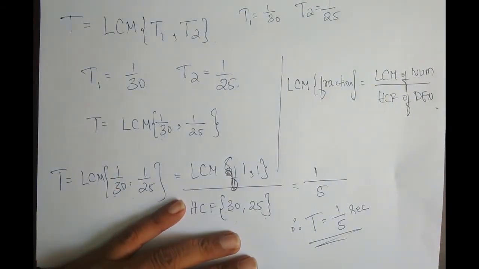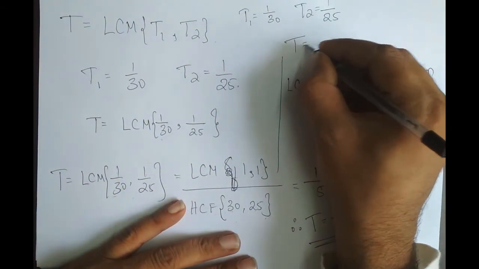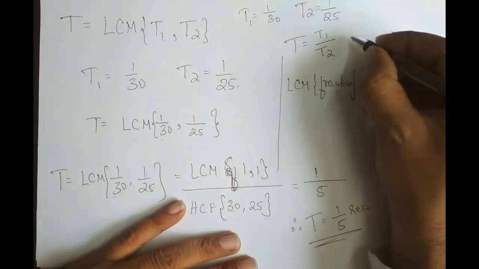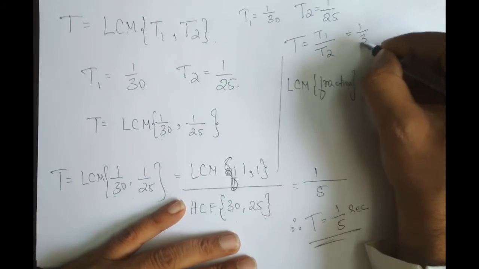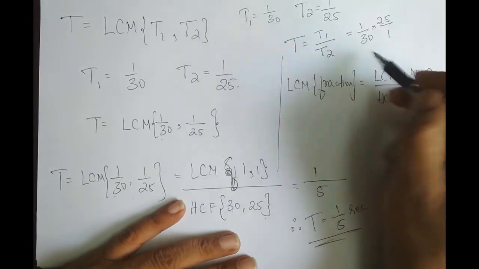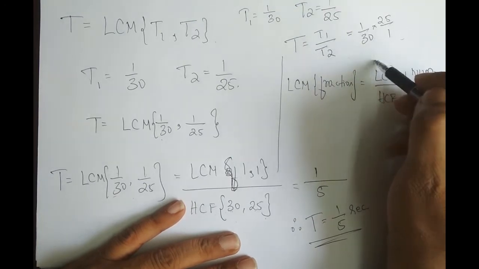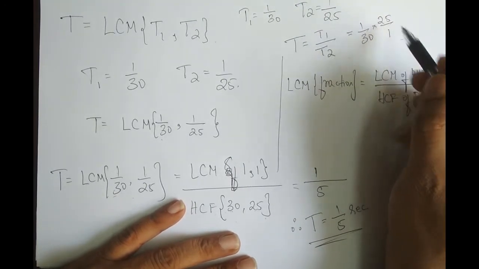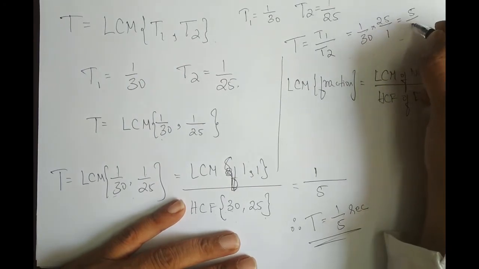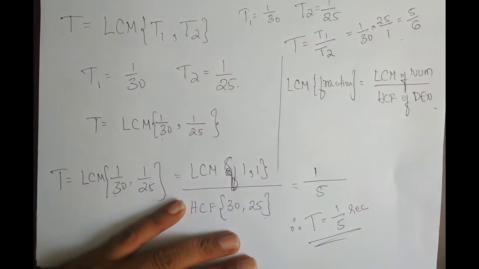Now capital T, I can call it the ratio of two integers T1 and T2, equal to 1 by 30 into 25 by 1, which is 25 by 30.